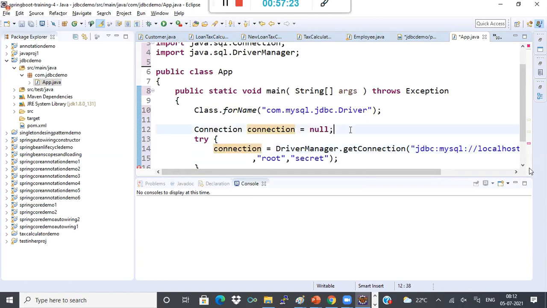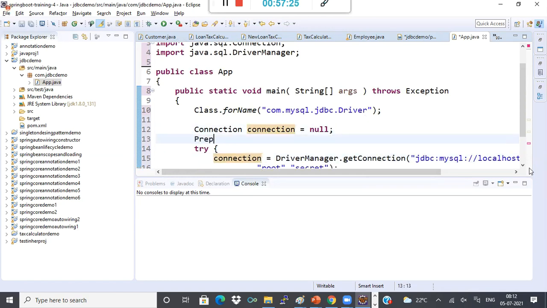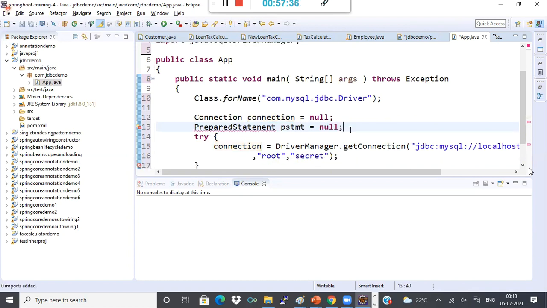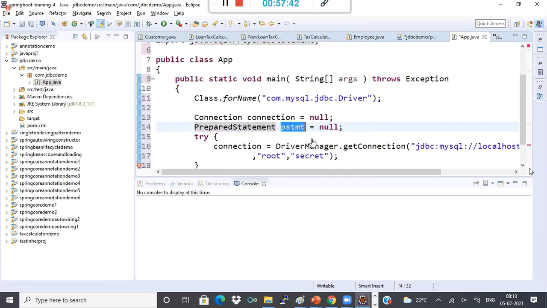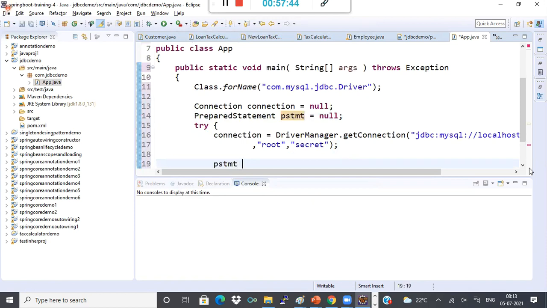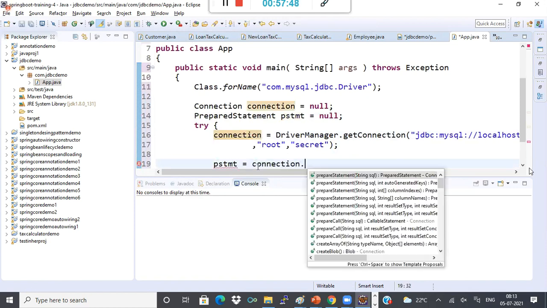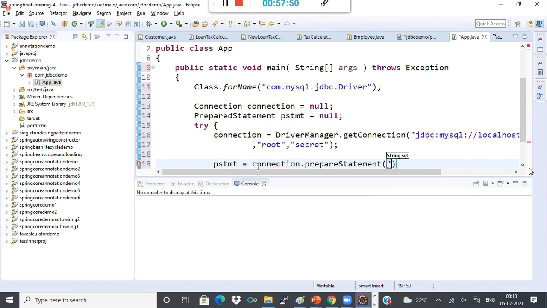So what I'll do now, I'll create one prepared statement. Okay, prepared statement. So prepared statement I'll get from connection object is equal to null. Now I'll say like this, connection dot prepareStatement. Okay. Now what is a table?